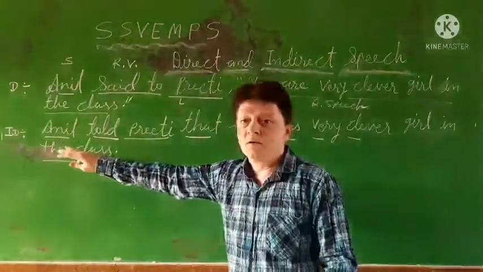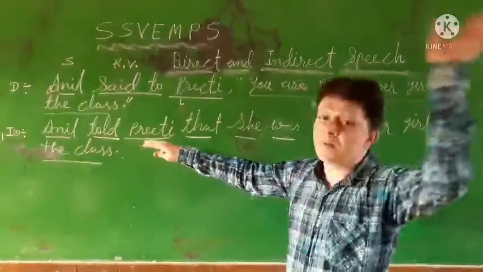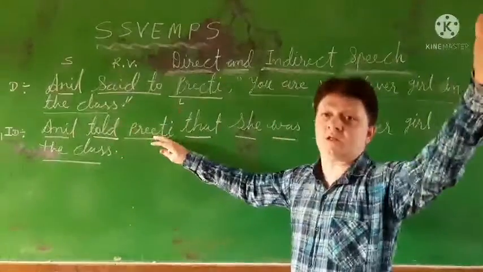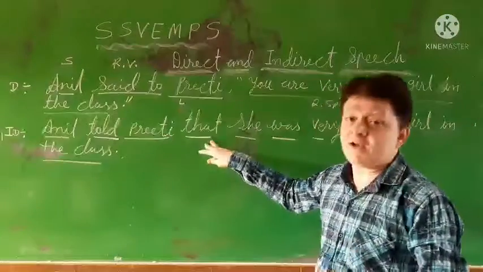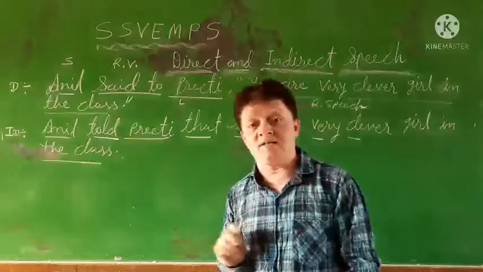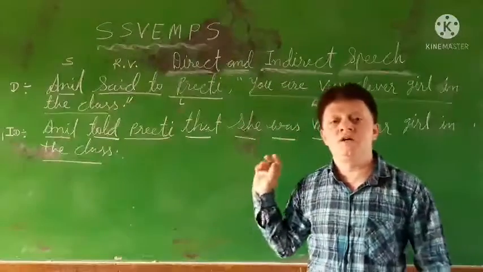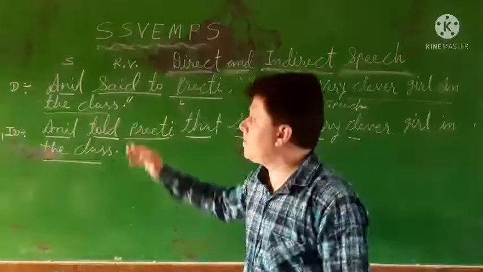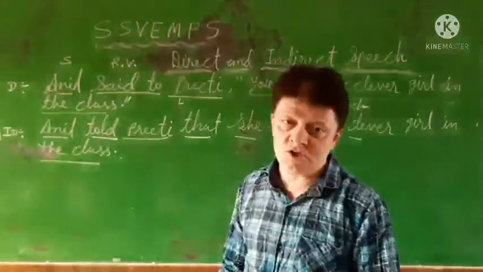Again, Anil told Preeti, that she was very clever girl in the class. So this is the way, dear students, you will have to make the transformation from direct to indirect speech.